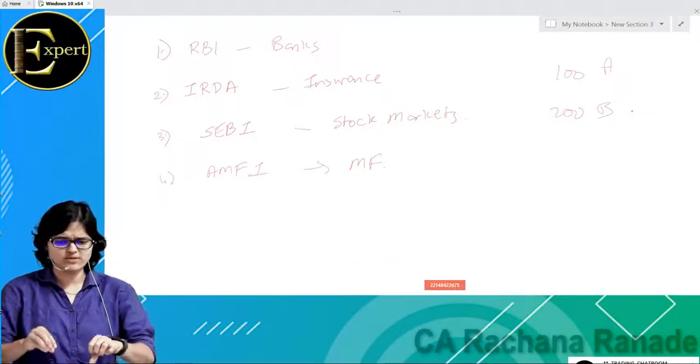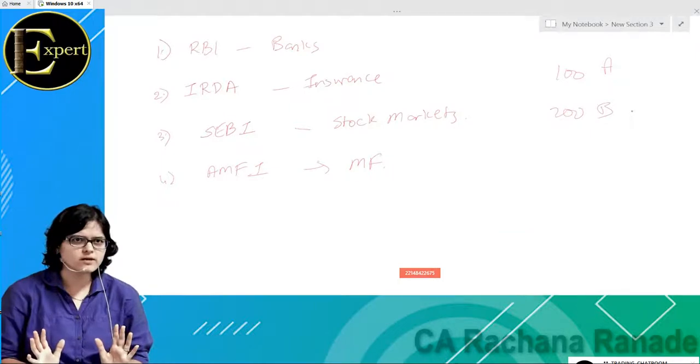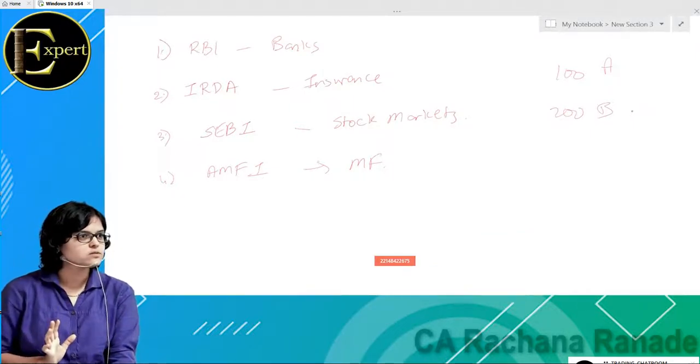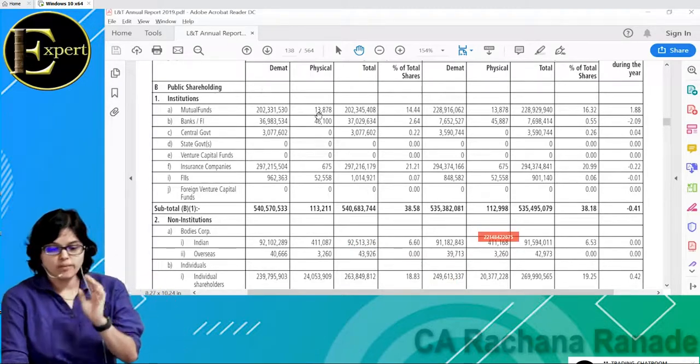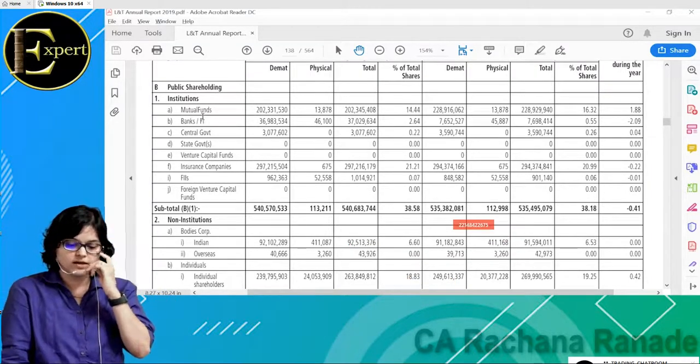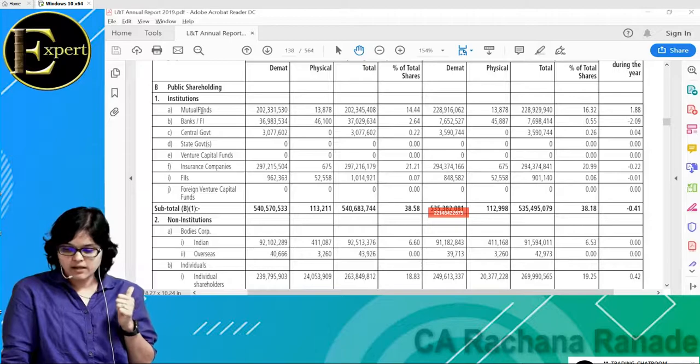Majorly it is mutual funds, with 16% of the stake of L&T held by mutual funds. Another major one is insurance companies, which is almost 20-21%. That is where we were discussing, and I came to the concept of regulator.